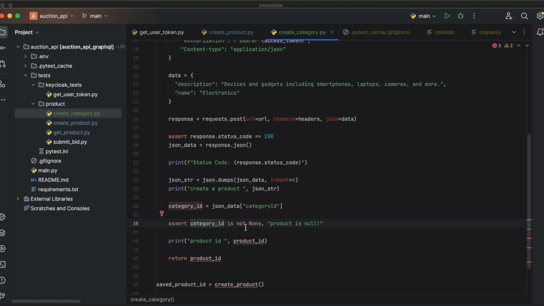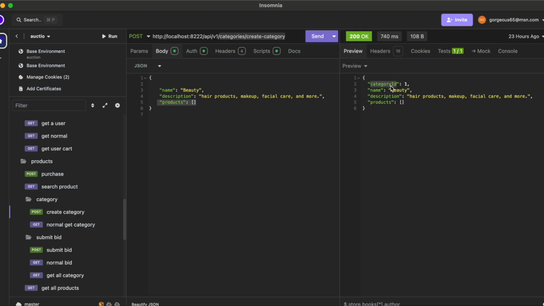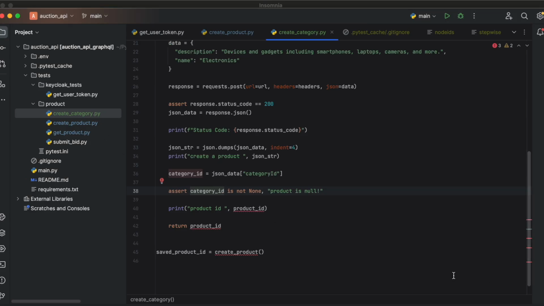Assert that it is not None, that it should be there. We can't predict what the exact ID will be. Will it be ID 1, ID 2, ID 3? We can't predict it, so we can't say it should be equal to 1 or something like that, right? We could also write other checks, but we're just making sure that it is not None and it's there.